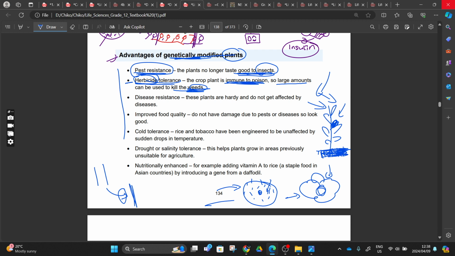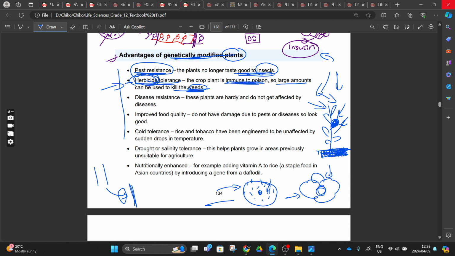You understand? This can also act as a disadvantage. What I was googling before, this can also work as a disadvantage, because it means that our maize meal is coming with these chemicals, this herbicide, right? Although the plants are tolerant, meaning the chemical is not killing our plants, the chemical is going to be transferred to the maize meal, and this maize meal is going to be introduced to human beings.